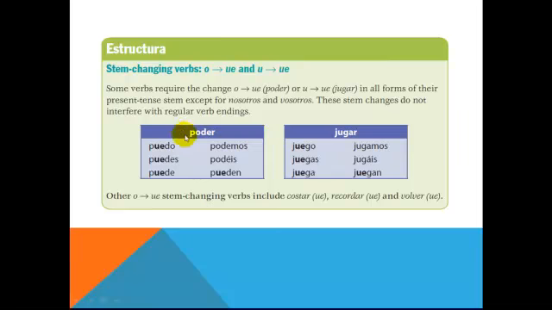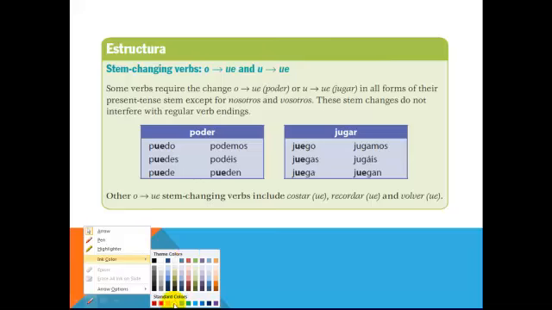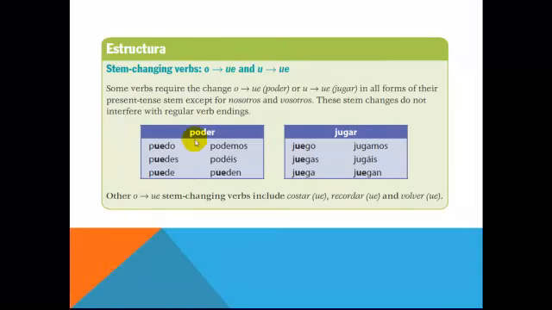Remember, when we talk about a stem change, we mean the part of the verb that is right before the infinitive ending. So here's the infinitive ending on poder, to be able, and the stem is going to be the POD. So the infinitive ending is ER, the stem is POD. Now with jugar, same thing. AR is going to be your ending to the verb, and the JUG part is going to be your stem.